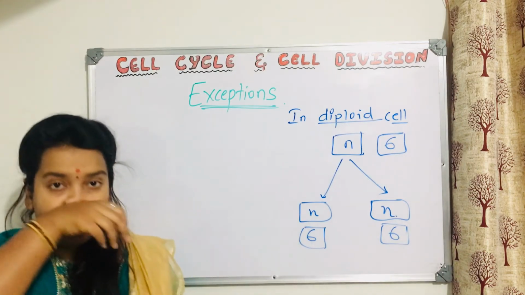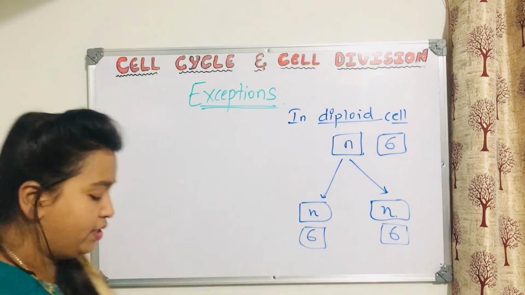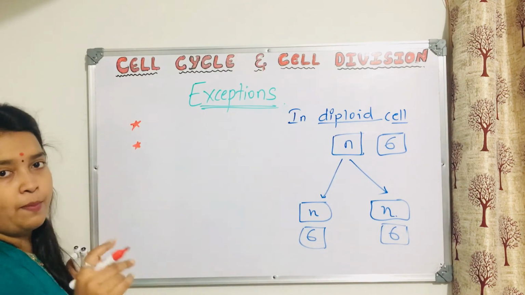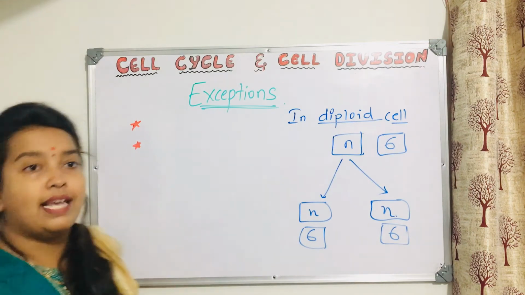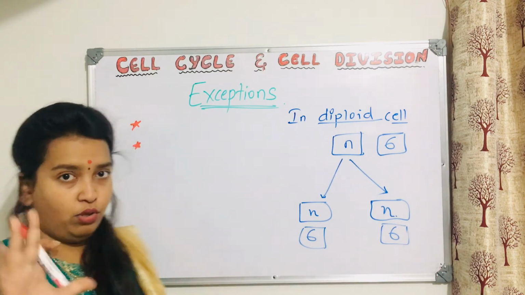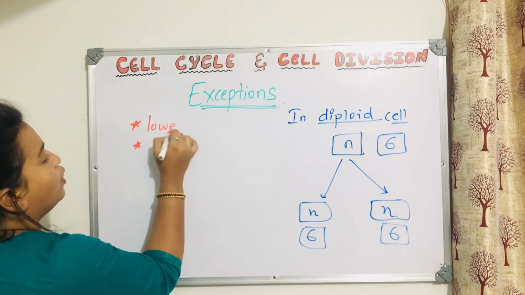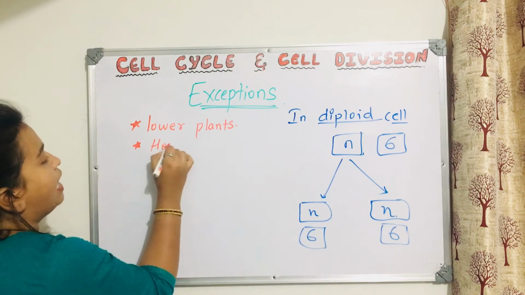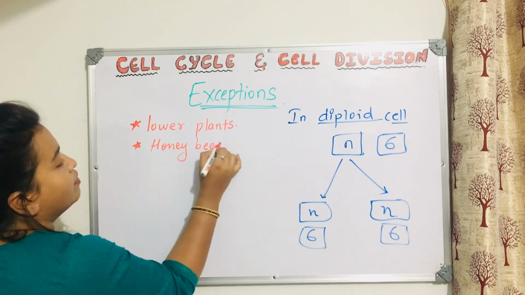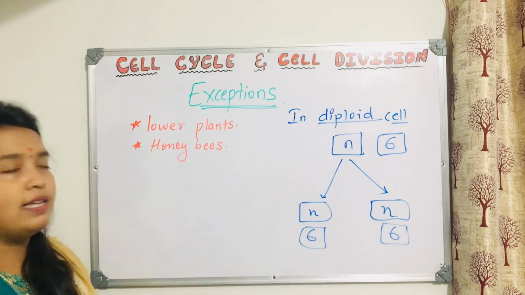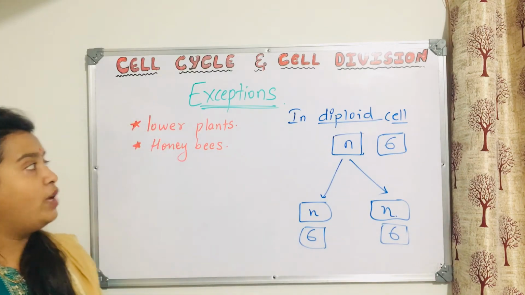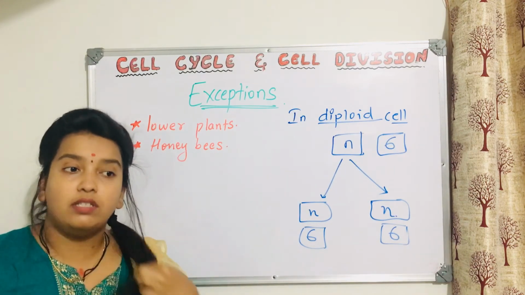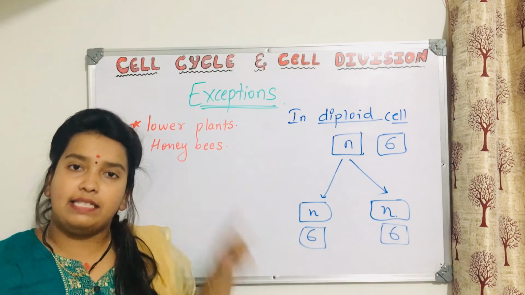Now let us consider, there are two exceptions. First I will write them because those exceptions are important. In the exam they'll ask: mitosis operates for diploid cells except, and give four options. So you should know: it is lower plants and honeybees. In lower plants and in honeybees, mitosis occurs for haploid cells as well.